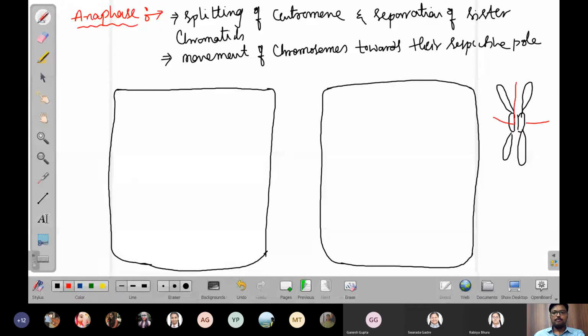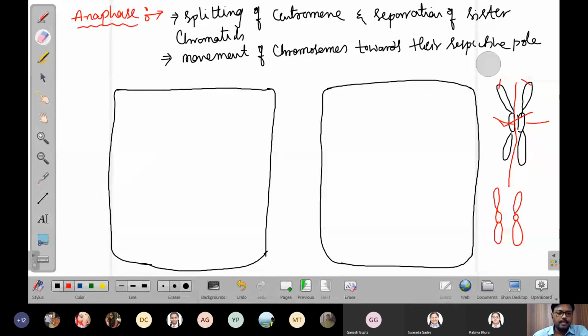Because of this, now the chromosomes appear like this. So this is called the splitting of centromere and separation of sister chromatids. What are sister chromatids? These two are considered sister chromatids. The chromatids present on the same chromosome are considered sister chromatids.